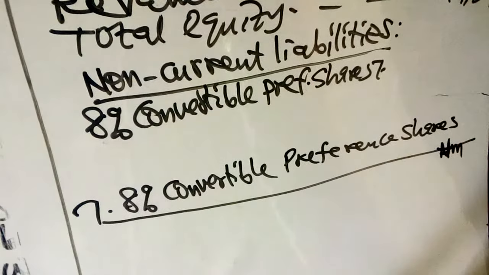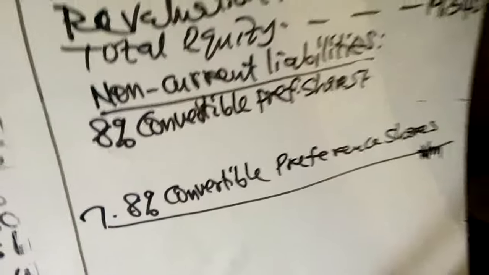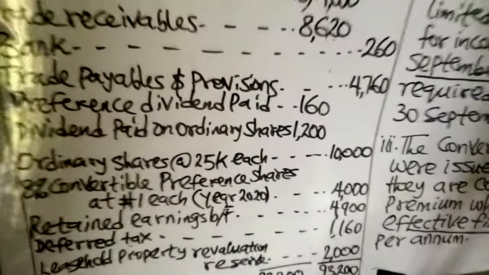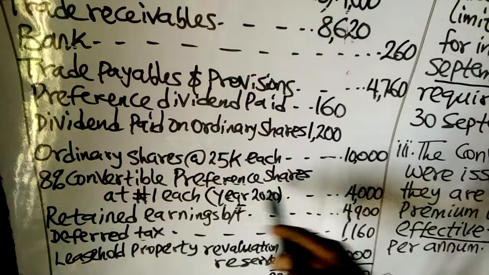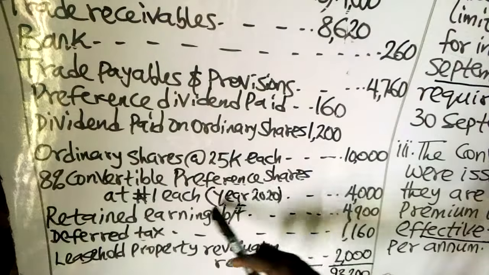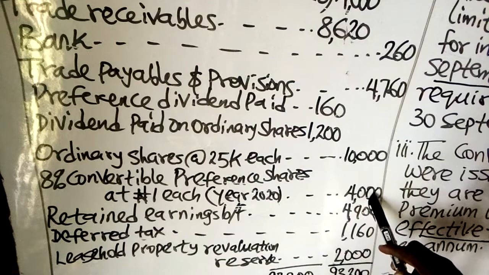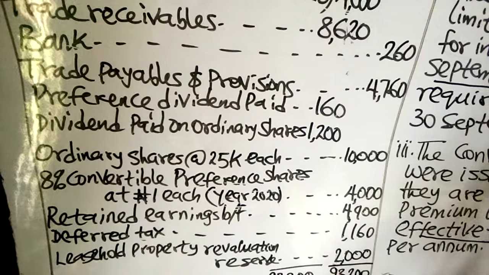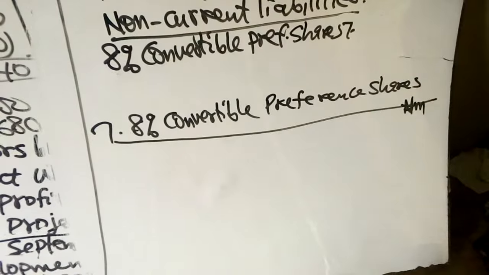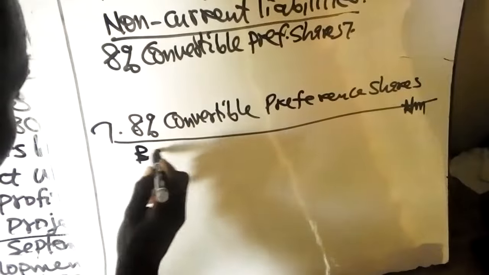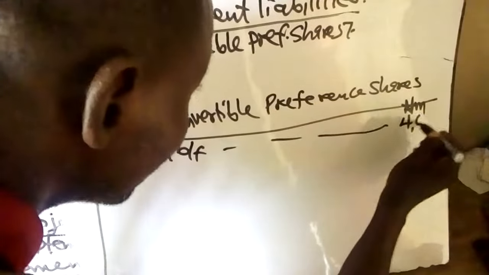You start with the opening balance. That is the amount of preference shares given in the trial balance. You are given 8% convertible preference shares of £1 each, of 4,000. That will be the opening balance, the balance brought forward, and that is 4,000.